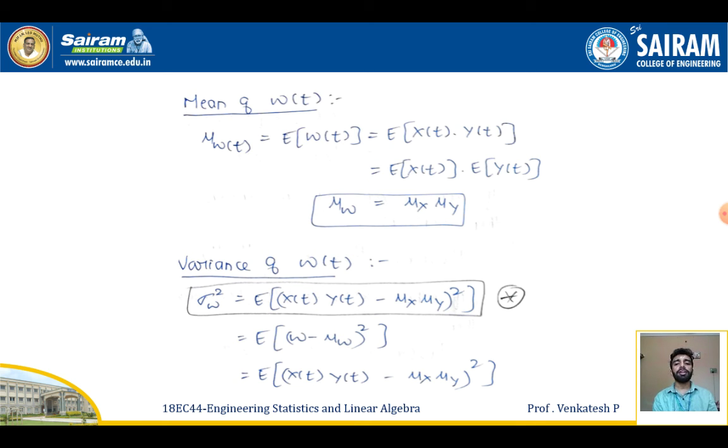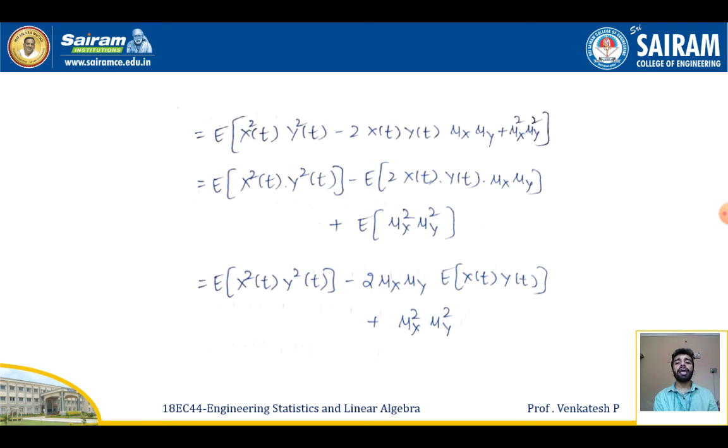Variance of w of t. So sigma w square is given by expectation of x of t, y of t minus mu x mu y whole square. So it will be equal to what? Expectation of w minus mu w whole square, I can write it. Or expectation of x of t, y of t minus mu x mu y whole square. Expanding that square, I'll be getting expectation of x square of t, y square of t minus 2 times x of t, y of t, mu x mu y plus mu x square mu y square. So it will be equal to what?